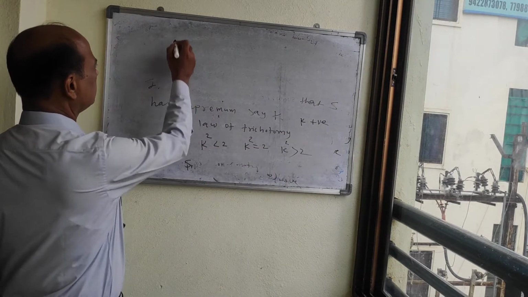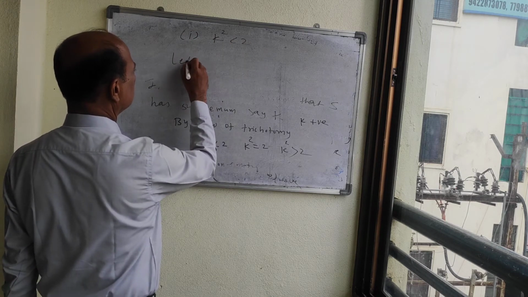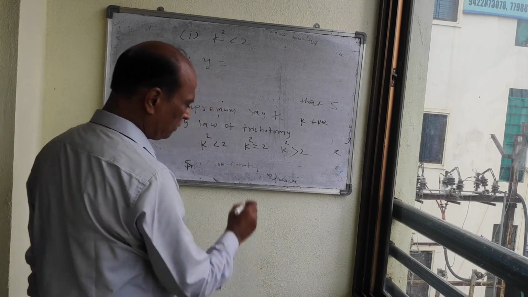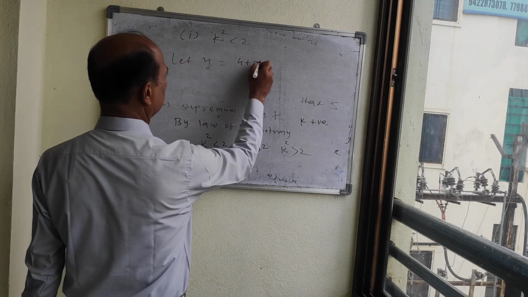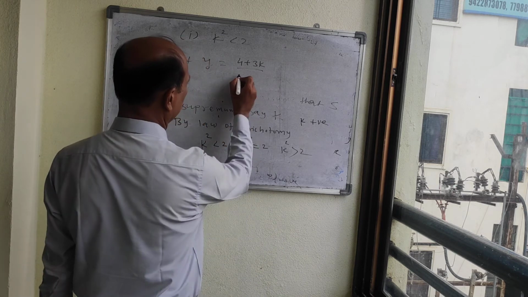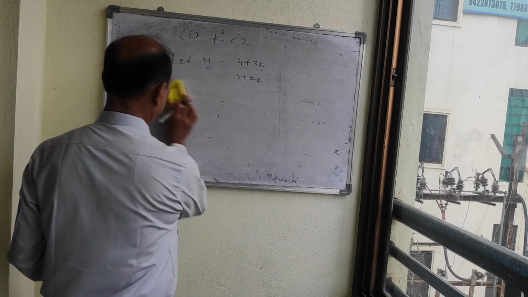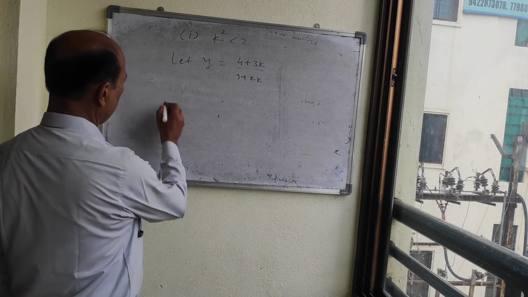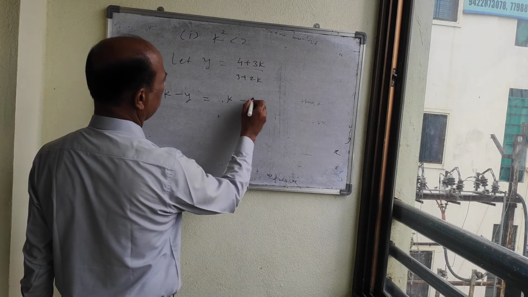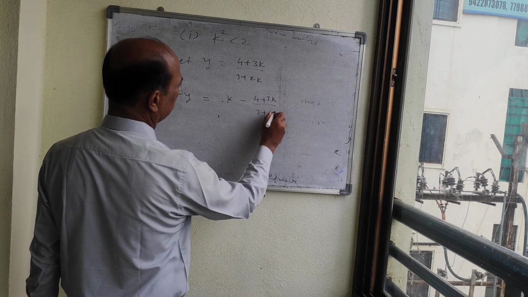First case, k square is less than 2. Here let us consider y equal to (4 plus 3k) upon (3 plus 2k). Now we have k minus y equal to k minus (4 plus 3k) upon (3 plus 2k).